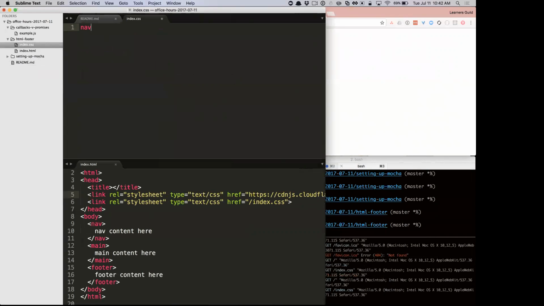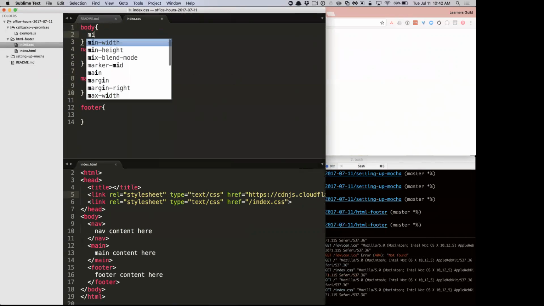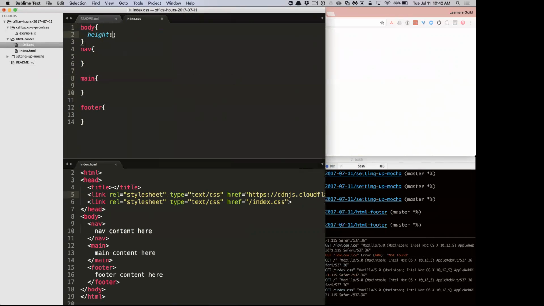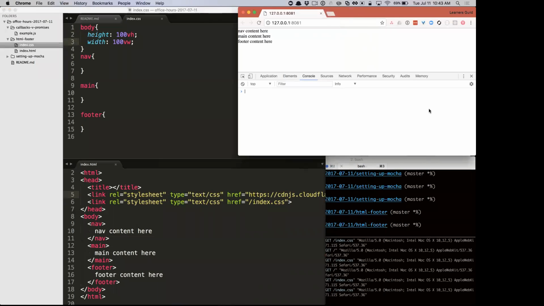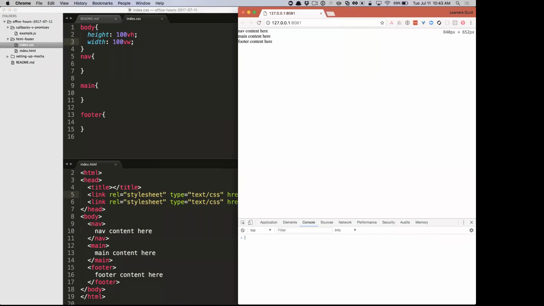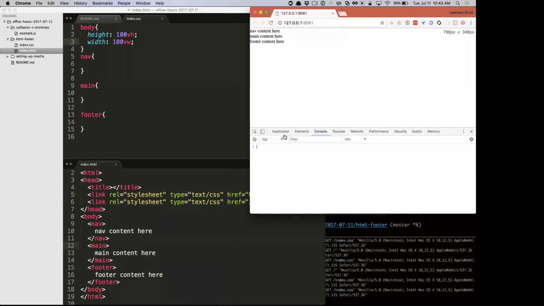So then let's jump into the CSS here. We've got our nav and our main and our footer. And up here we'll make sure that the body element is height 100 view heights and width 100 view width. So no matter what's on the page. So now with that style, how can we illustrate this?